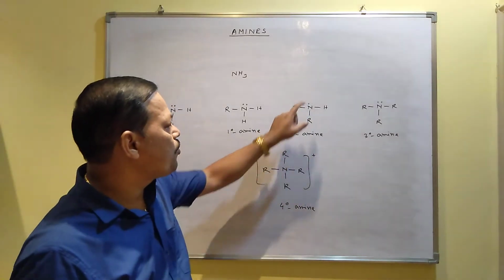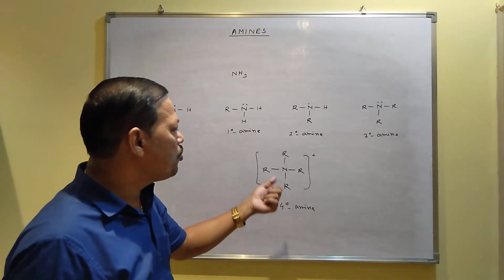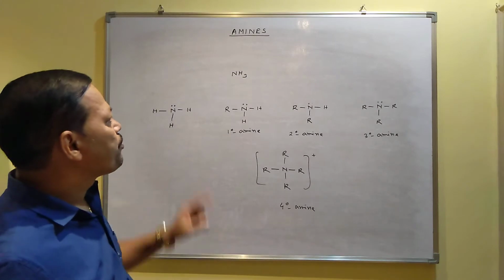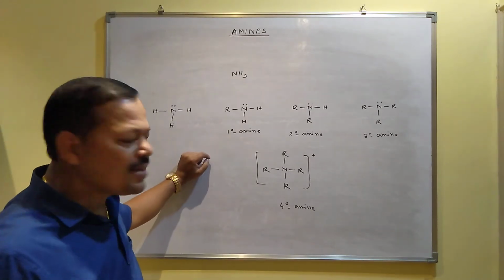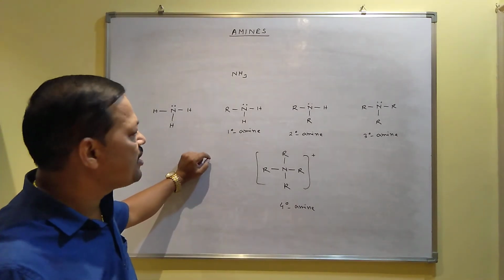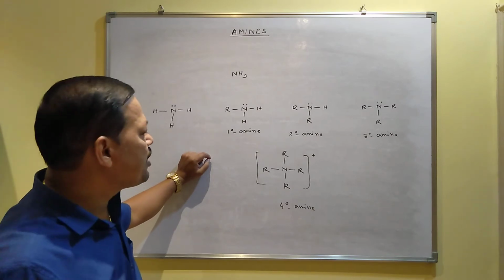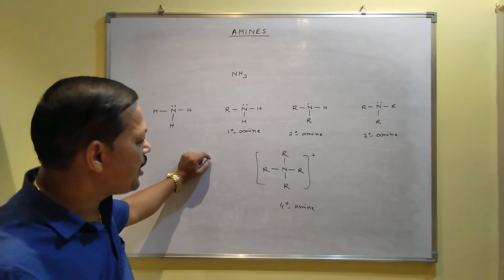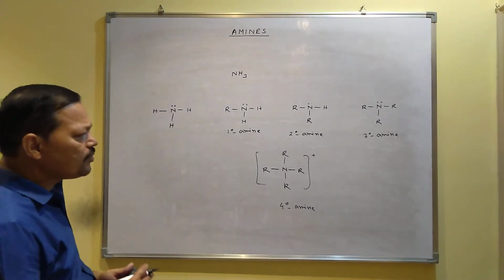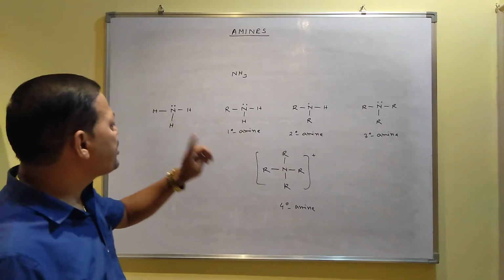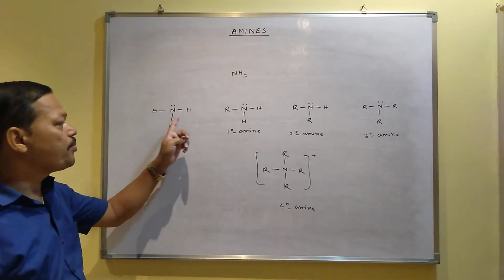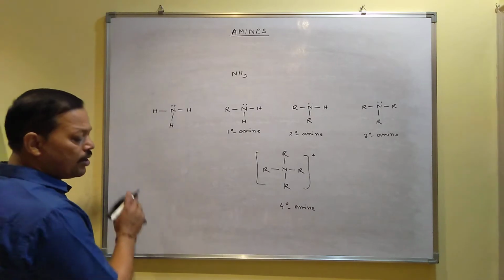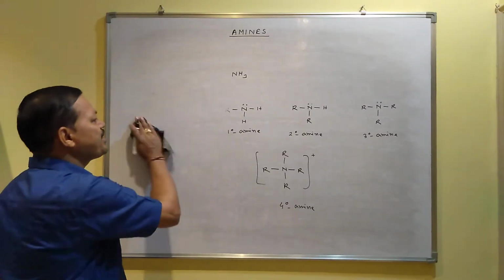Due to the lone pair, it can join one more alkyl group. That's why it can form quaternary. And these amines are derivatives of ammonia, because from ammonia you can prepare the amines. So this is about the classification.